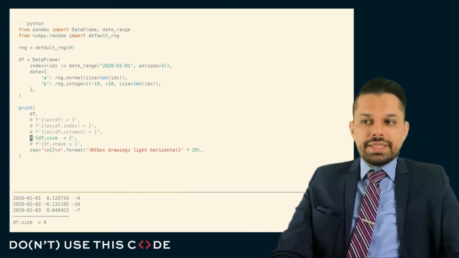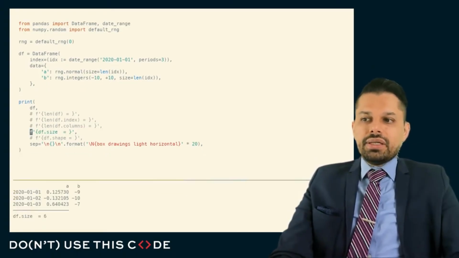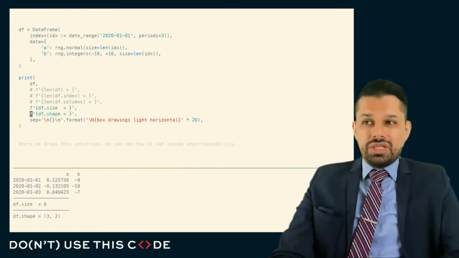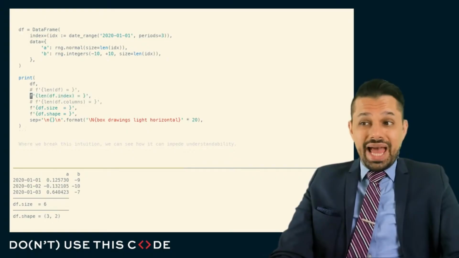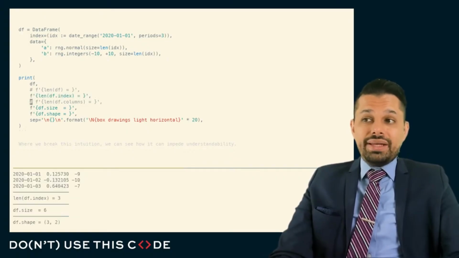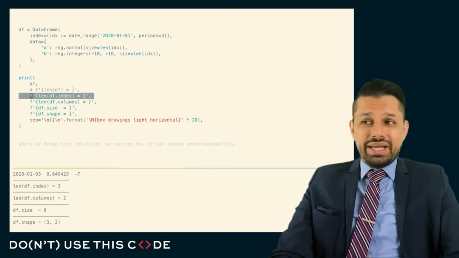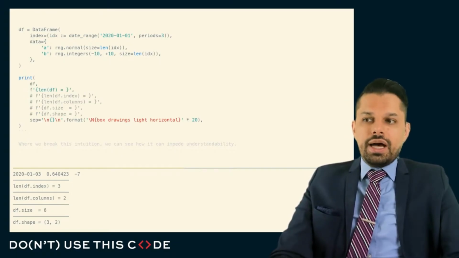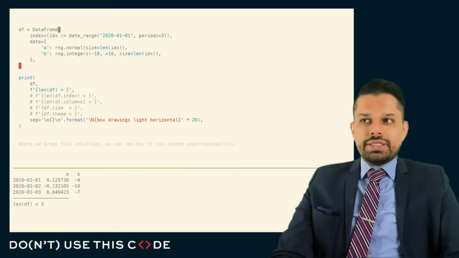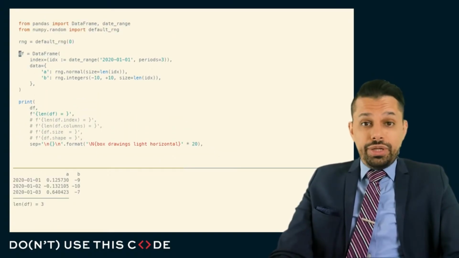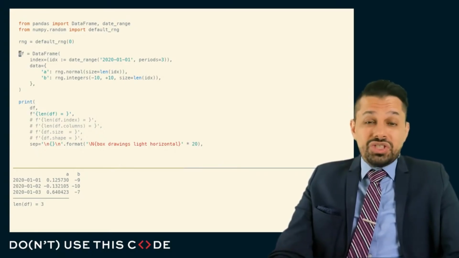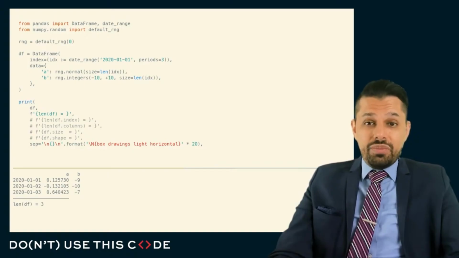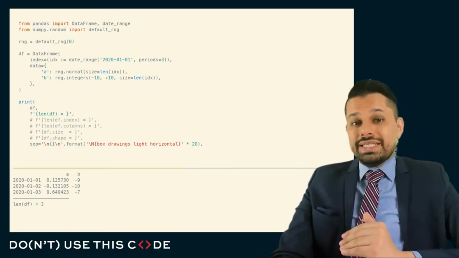Well, the .size is the total number of entities. And just like a NumPy ndarray, there is a .shape that gives us the shape of this, the number of rows and the number of columns. And we can explicitly ask how many rows are there and how many columns are there. But what does len all by itself do? Well, in this case, I would argue that this is not a problem. And the reason this is not a problem is, well, there's a privileged operation. When we perform operations on a pandas data frame, we are almost always performing operations down the rows.